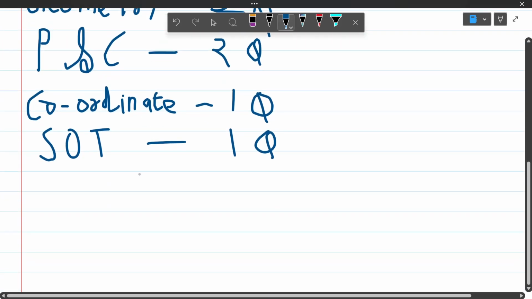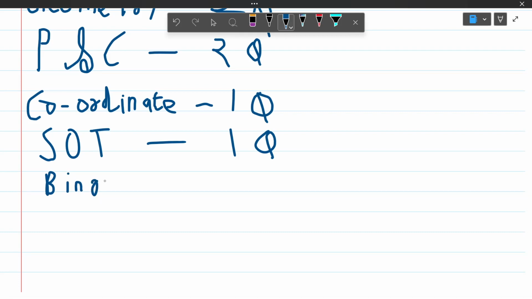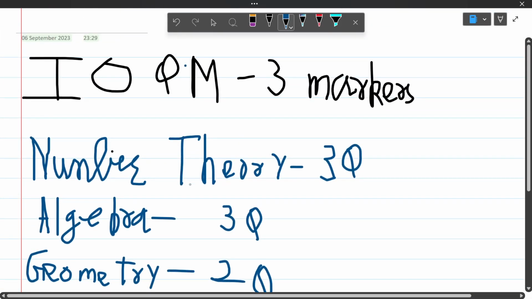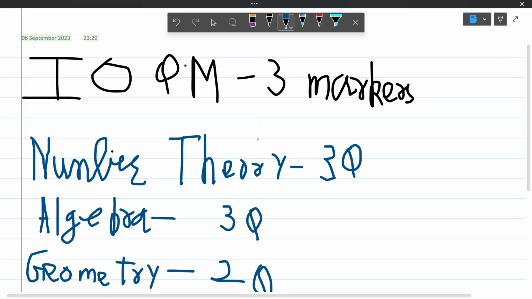Now there was even 1 problem from binomial theorem, but it was actually a mixture of P&C and binomial. Let me write that here. So there was 1 problem from binomial also. Now, if I see it from the perspective of a student who is in 9th or 10th, then I would say there were only 2 or 3 easy problems in the 3 marker section.